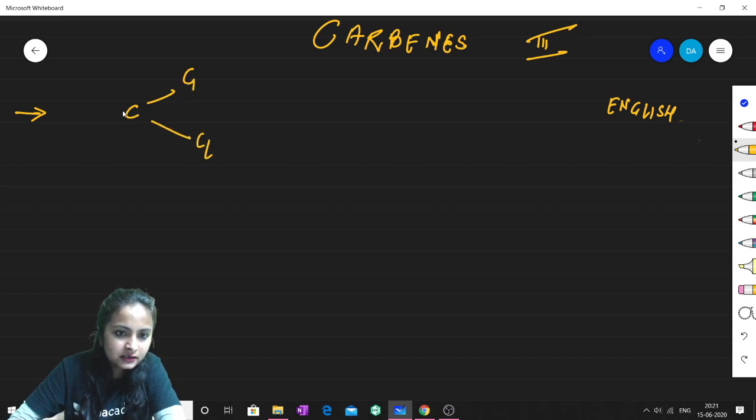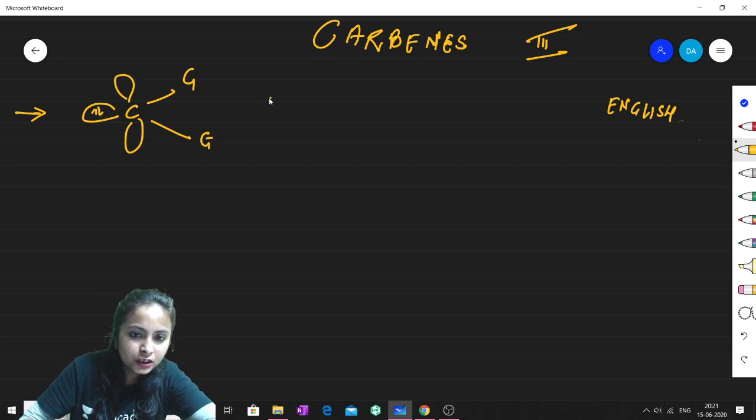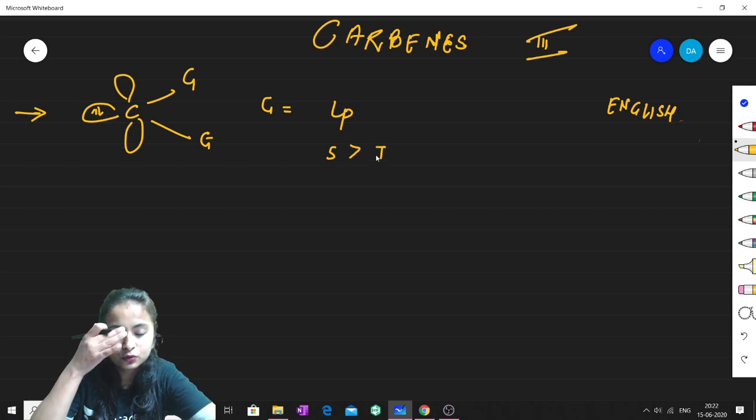So this is a carbene. Fine, this is a carbene, and that too a singlet carbene I have written this time. What I'm saying is, if this G group is lone pair containing, then the singlet carbene will be more stable than the triplet carbene. This is due to the back bonding.